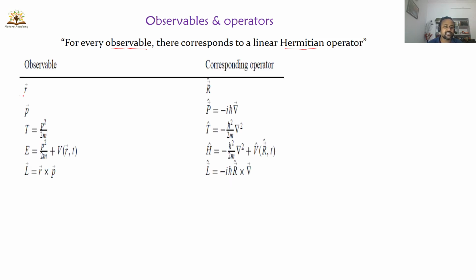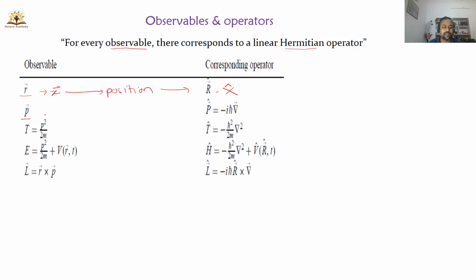The first one is position. It can be represented as R bar, or if you want to discuss the one-dimensional component, I can simply write X bar. So X bar is position here, and corresponding to this position X bar, we can find the corresponding operator R bar, or if it is X, I can write X cap.